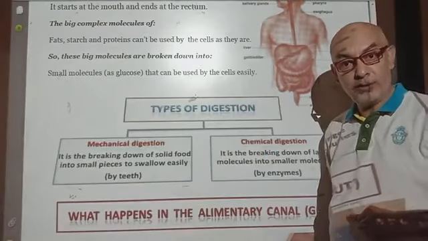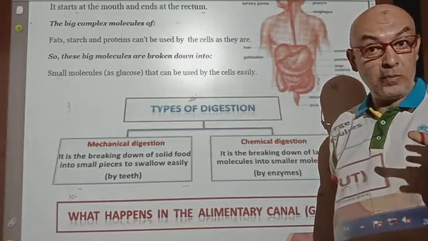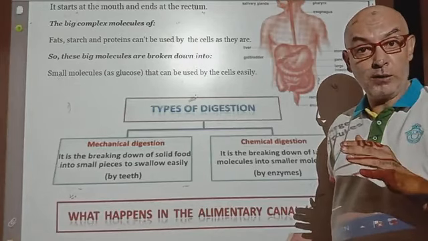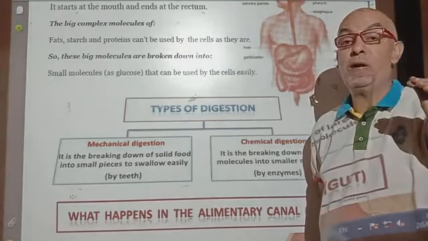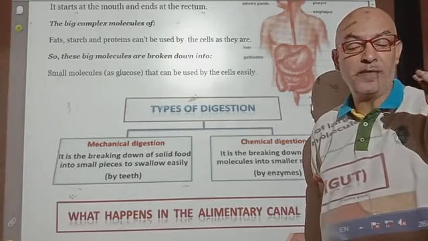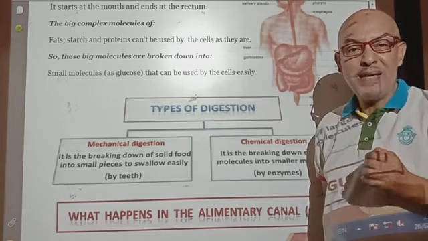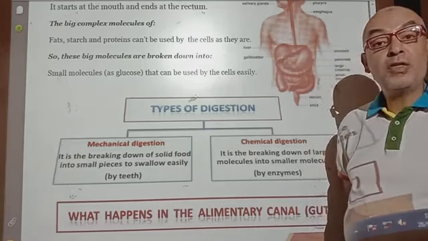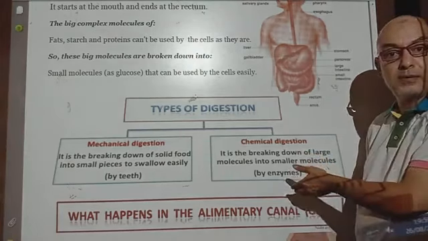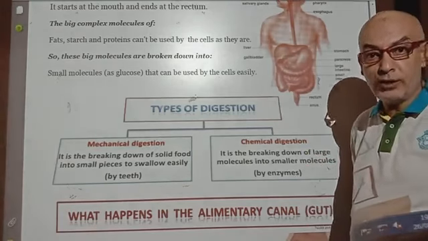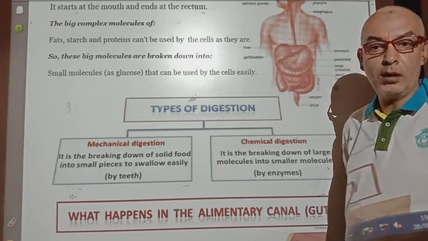The mechanical digestion is the breaking down or changing the large molecules of the food into smaller ones by the teeth, by dividing them, by chewing them. Chewing process, dividing process of the large molecules of the food inside the mouth is called mechanical process. But changing the large molecules of the food into smaller ones by the enzymes is called chemical digestion. So there is a difference between mechanical and the chemical digestion.